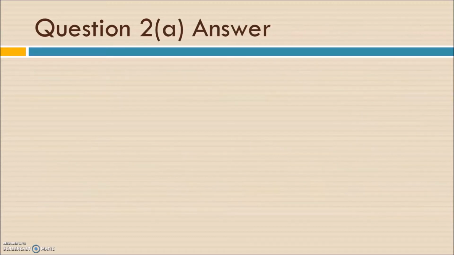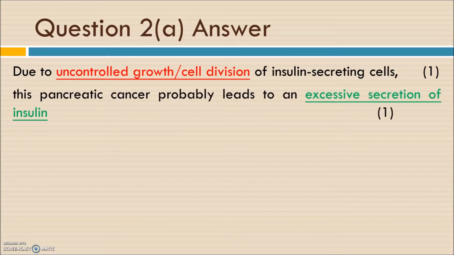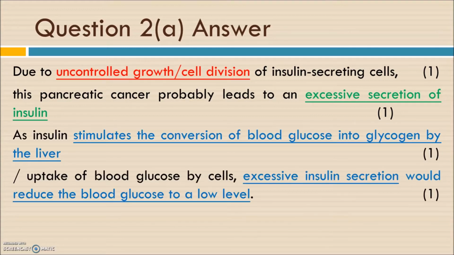So for this part A, due to the uncontrolled growth or cell division of the insulin secreting cells, it will secrete a lot of insulin to the blood. And the blue part, these two sentences, either one.